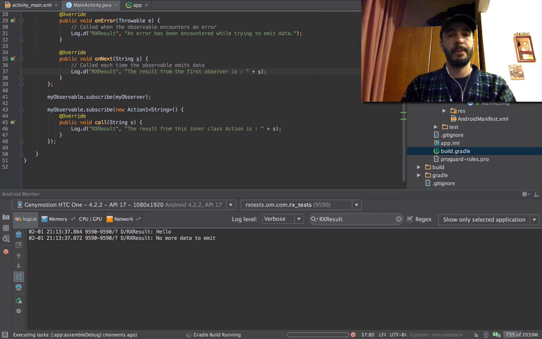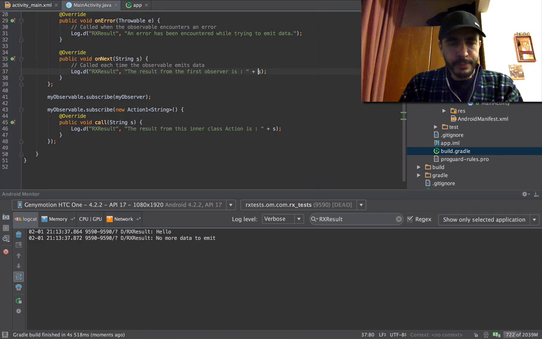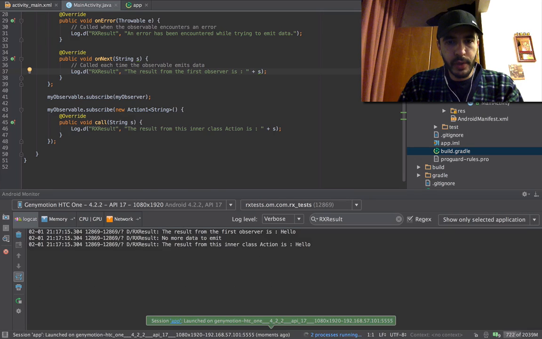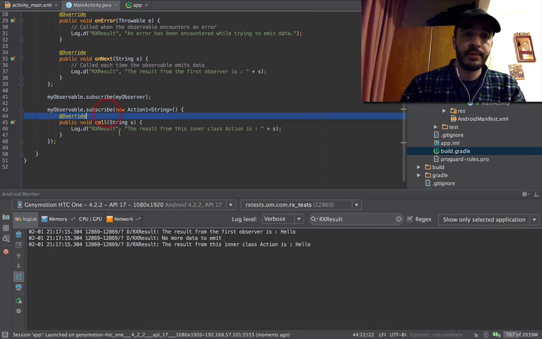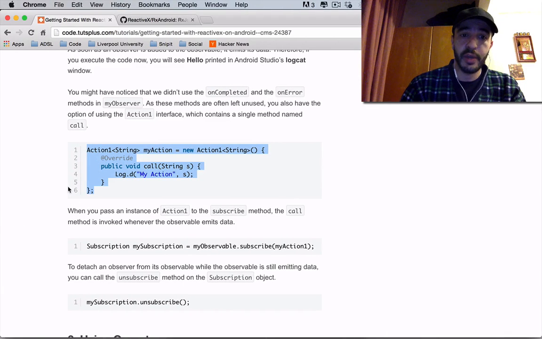Okay. Let's go. I'm ready. What are we gonna see? The result from the first observer is hello, no more data to emit. The result from this inner class action is hello. So this ran, and then this ran. Okay? This is just another way to do the same thing you did above.